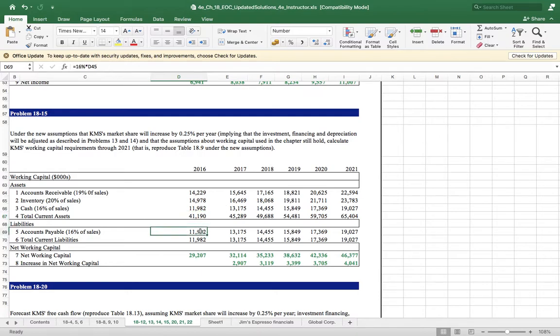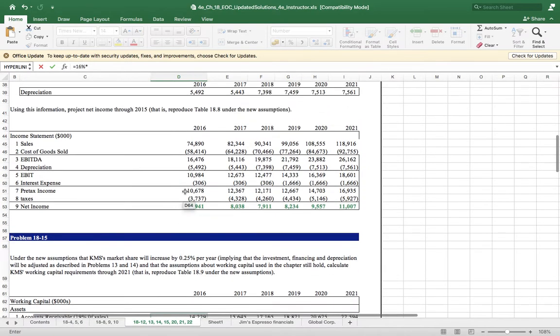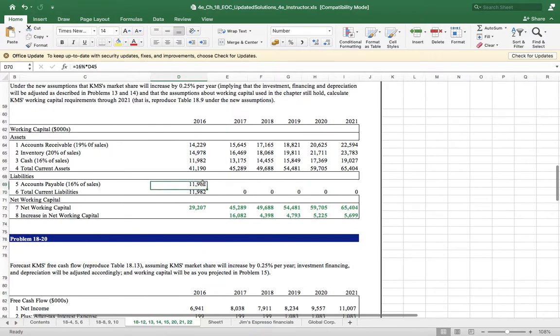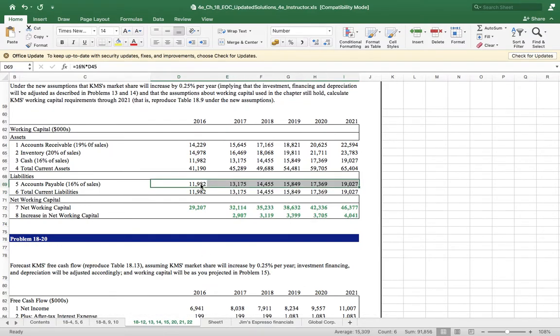Now payables. Payable is equal to 16% of the sales. And total current liability, no more current liability is there, so total current liability calculated.